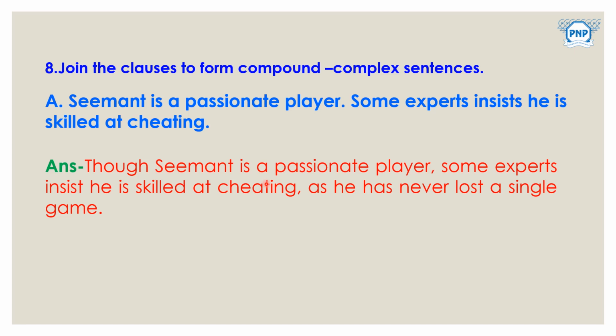Dependent clause is there, correct? One independent clause is also there. At the same time, the subordinating conjunction: as he has never lost a single game. Here by adding this conjunction, we have made this a compound complex sentence. Understood? Just check the question in your textbook, page number 15, that is grammar guide 8a. Because half of the part is remaining, which I have not written here, kindly check the same in your textbook.